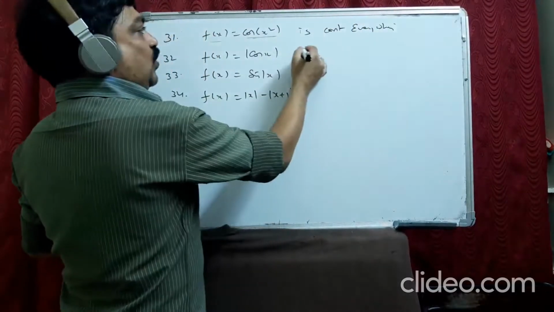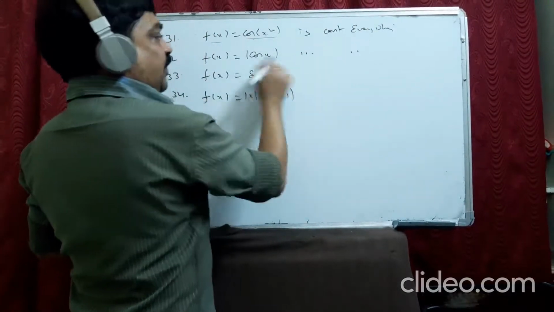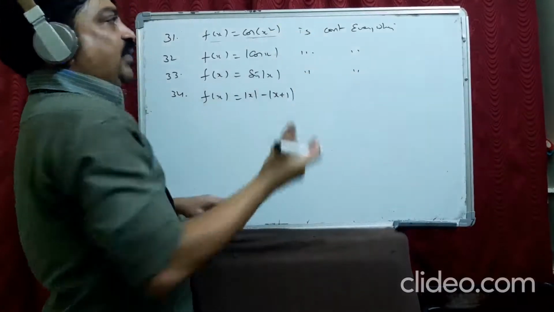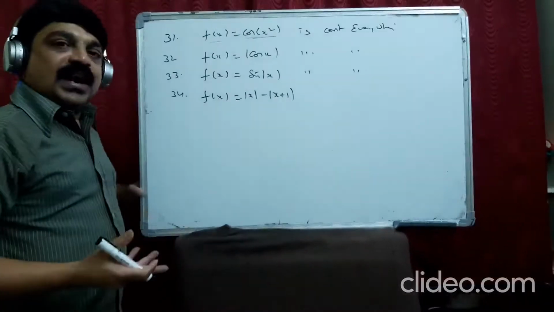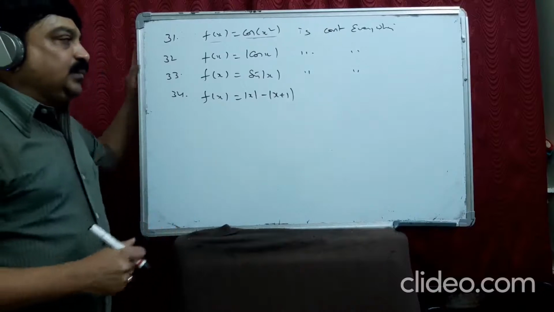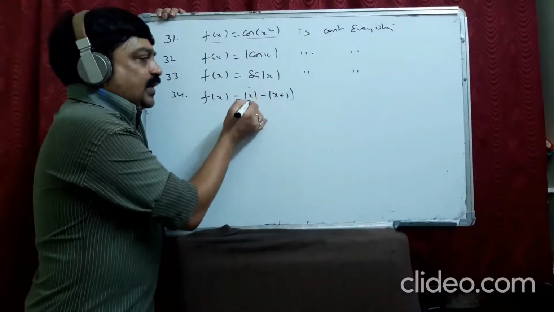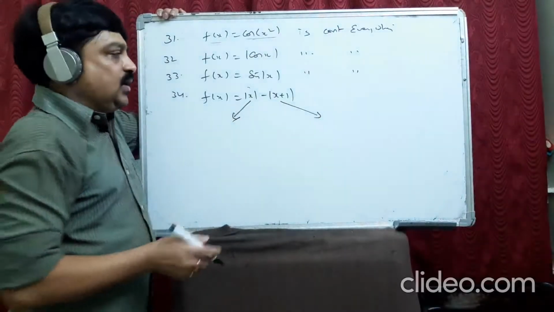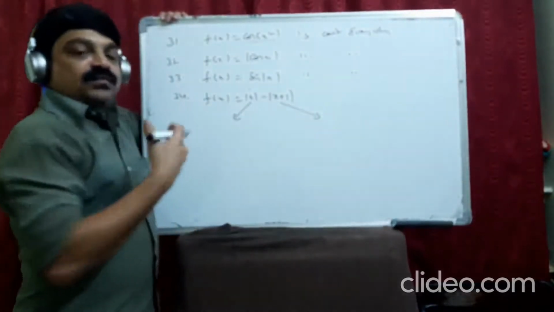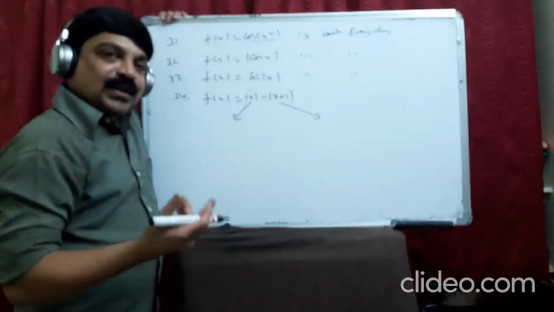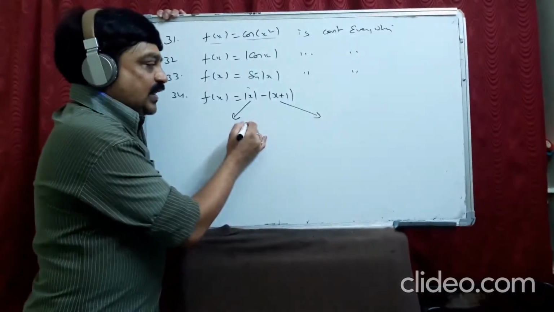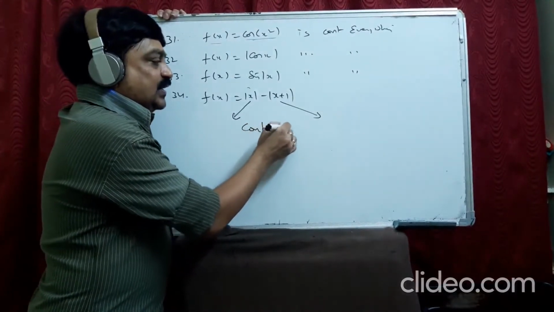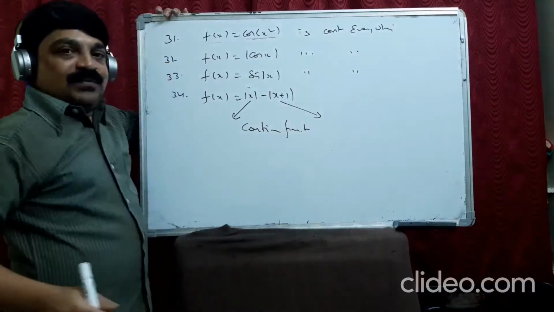In the same way, mod cos x also is continuous everywhere. For all these, I don't find any value where these functions become undefined. But for this one, you take separately. This as a continuous function, this as a continuous function. Sum or difference of two continuous functions is always continuous. So you can take this also as a continuous function. Okay? All the best.